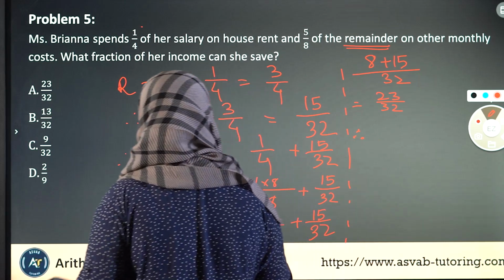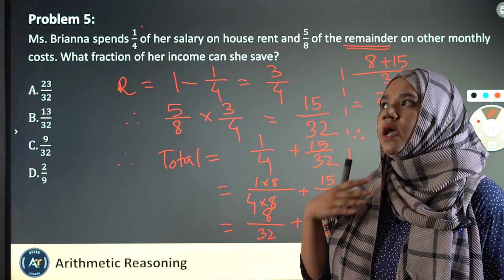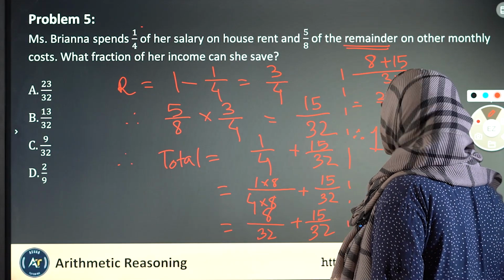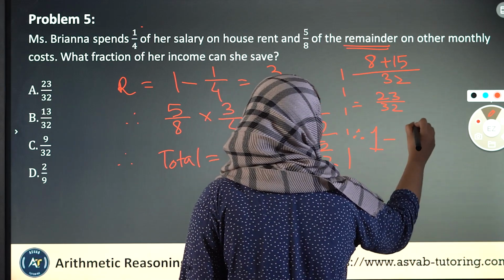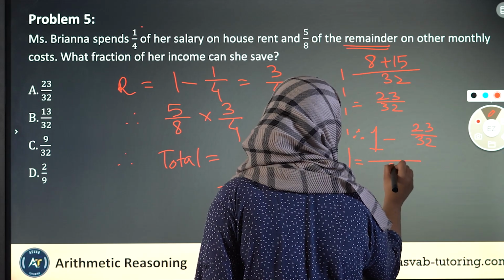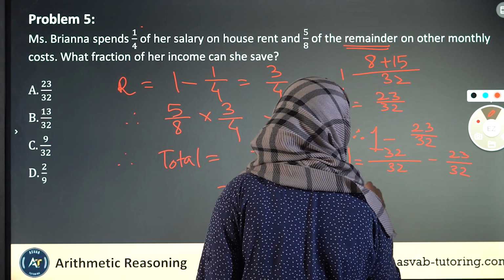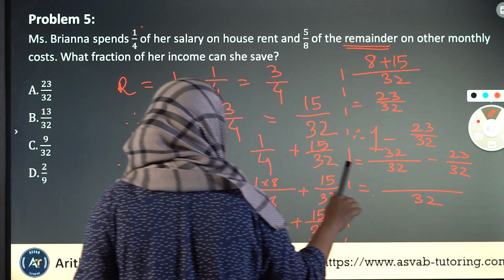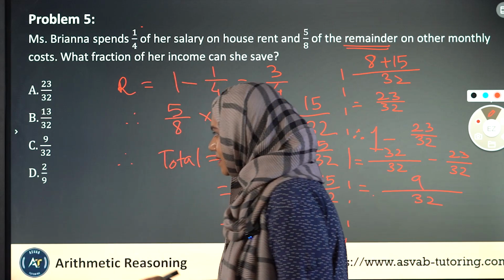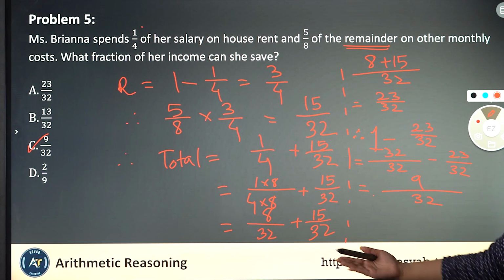However, the question says, what income can she save? We know because we're working with fractions here, even if we work with probabilities, the total of anything is always 1, okay? So if the total income is 1, and she has spent 23 over 32 of it, this means that we need to now write 1 as 32 over 32 and this as 23 over 32, which means it's going to be 32 here and it's going to be 32 minus 23 on top, and that is 9 over 32, okay? So the correct answer to this is 9 over 32. Hope this clears it out.